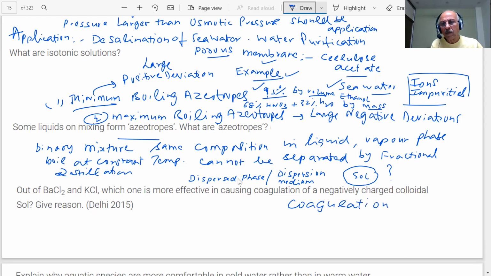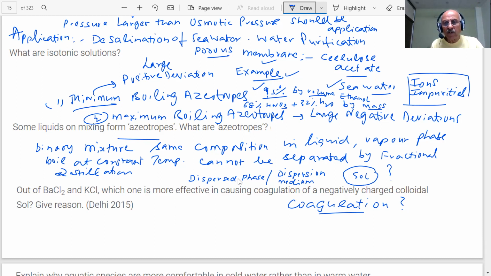Coagulation is the process of settling of colloidal particles. This question has been asked directly: what is coagulation? What do you do in coagulation? You talked of mutual coagulation. You talked of different methods of coagulation. We have discussed what happens in coagulation. You coagulate. You precipitate. Aggregates will be formed. Why do they form aggregates, students? If the charge on the colloidal particles is removed, they will come nearer to each other and will form aggregates.